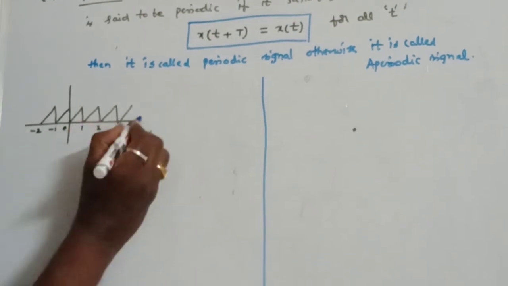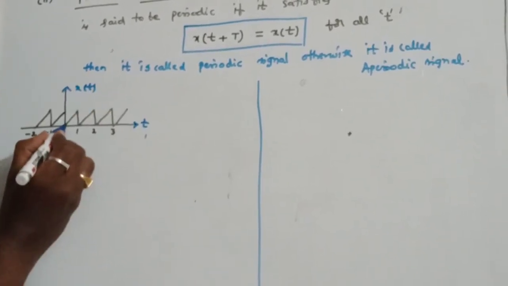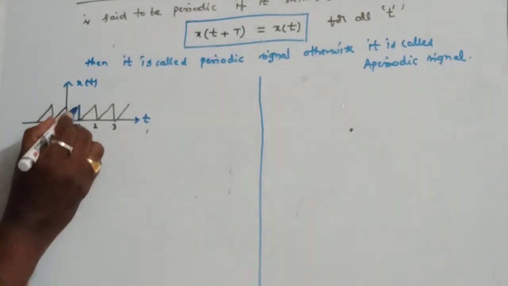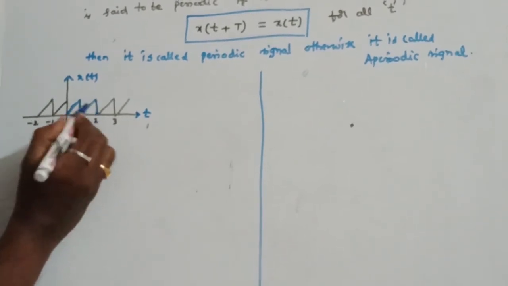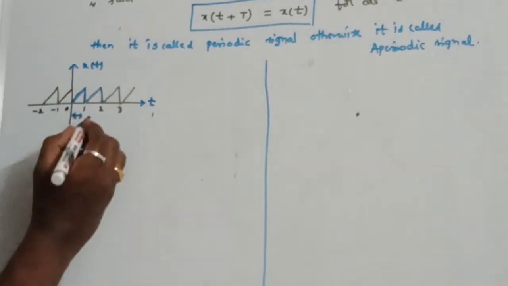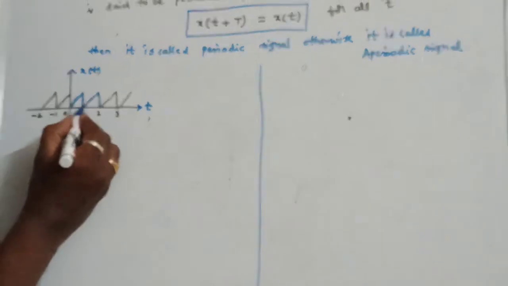Let us say this is t, so this is x of t. You can see that after t is equal to 1, the same cycle repeats. This is just one cycle, and the same cycle repeats after t is equal to 1. So what is the smallest value of T? T is equal to 1. So the time period is equal to 1.